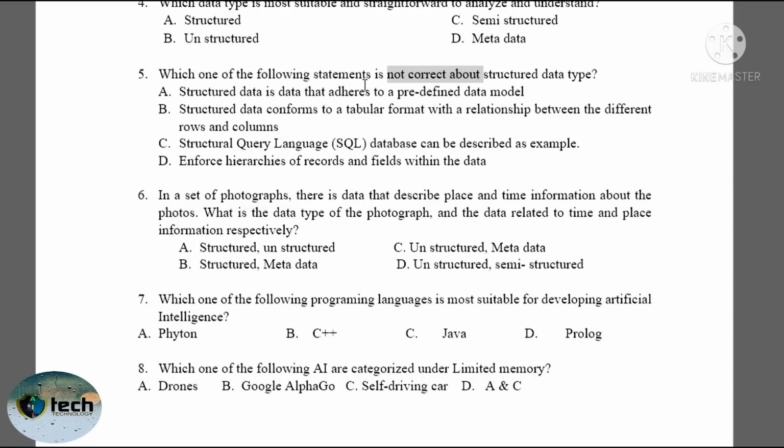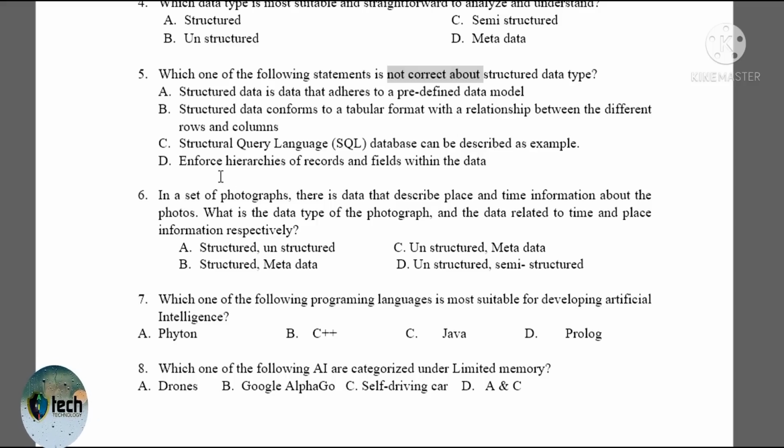Question number 5. Which one of the following statements is not correct about structured data type? The first choice A, structured data is data that adheres or follows a predefined data model. That's correct about structured data. Choice B, structured data conforms to a tabular format with a relationship between different rows and columns. That's correct. Structured Query Language, SQL database, can be described as an example of structured data type.